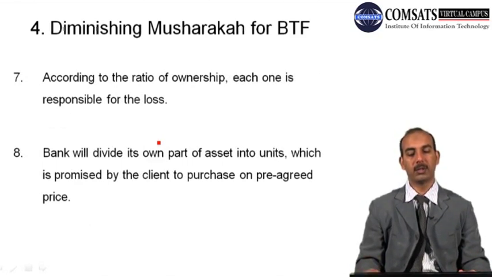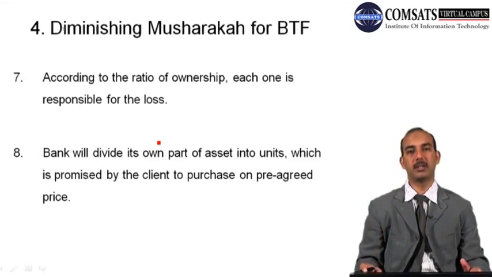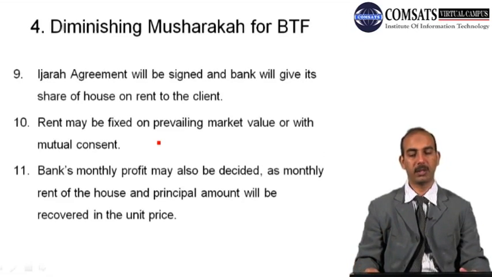According to the ratio of ownership, they will be responsible for their losses, and the bank will divide its own part of assets into units. So the bank's share will be divided into units, and at a pre-agreed price, the client will be purchasing the share of the bank in the number of units, and there will be an offer and acceptance to make it a valid contract. And then an ijara agreement will also be signed, and rent will be fixed on the prevailing market value with mutual consent. The bank's monthly profit may also be decided, and the bank can announce that the bank's profit for such and such period will be this much %.